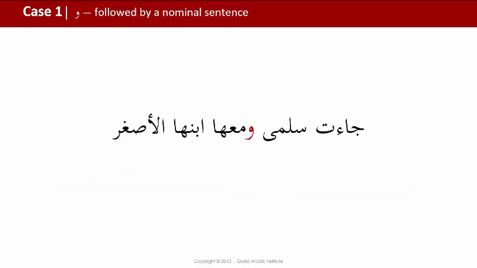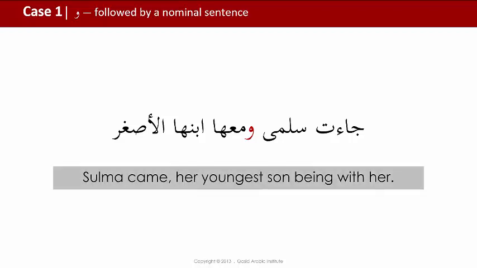جاءت سلمى ومعها ابنها الأصغر. Selma came, her youngest son being with her. Again, I didn't translate the waw here as and, because وَمَعَهَا ابْنُهَا الْأَصْغَرُ is indicating Selma's state, or something that is occurring at the same time as Selma's coming. Selma came, her youngest son being with her.